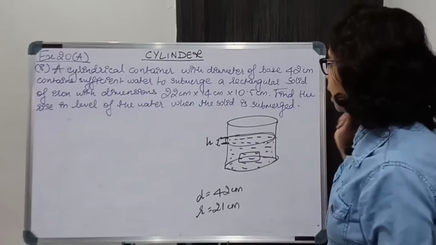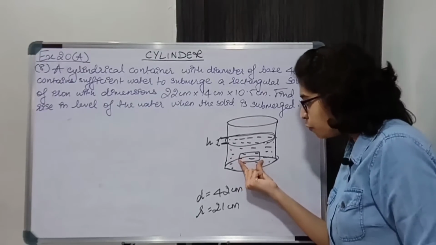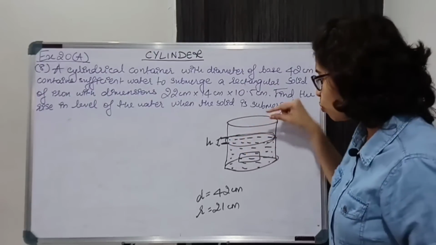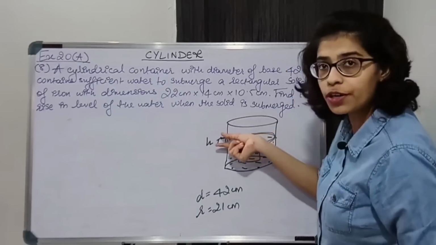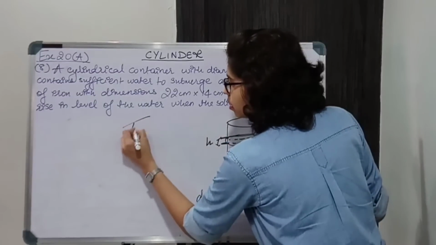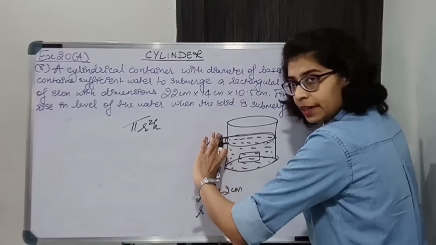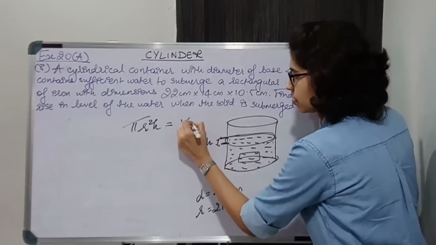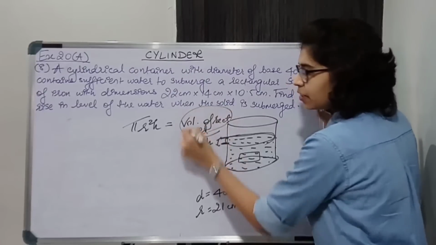All right, now we know the volume of the rectangular solid. The volume of this rectangular solid is equal to the volume of the water displaced. The volume of the solid you put in will be equal to the volume of this amount of water. The volume of this amount of water is nothing but pi r square h. I am not talking about the entire height, I am talking about this height. This will be equal to the volume of this rectangular solid. We can easily find the volume of the rectangular solid.